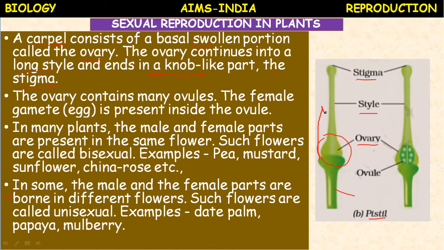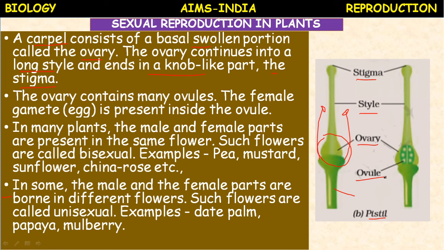Bisexual flowers means flowers with both male and female reproductive organs in a single flower. It is called a bisexual flower. A flower showing only stamens is called a male flower. A flower showing only gynoecium is called a female flower. Inside the ovary, if you take the cross section, you will find the ovules. In the ovules, the eggs, the female gametes, are present.